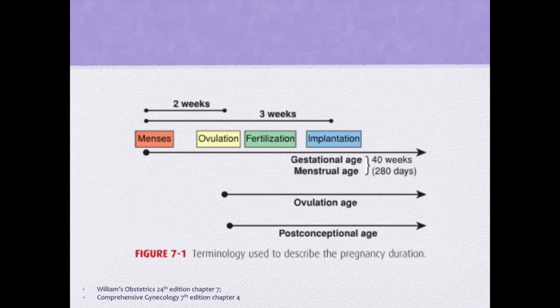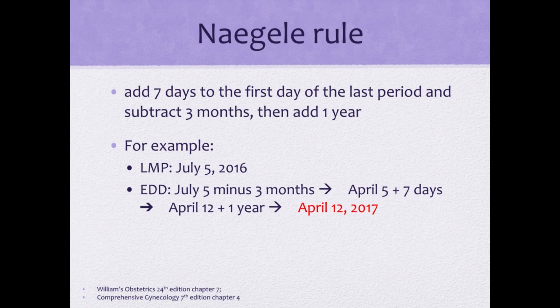These are some of the terminologies that we use to describe the pregnancy duration. So we have the post-conceptional age, the ovulation age, gestational age, or the menstrual age. For clinical use, we use only gestational age or menstrual age. So how do we compute the gestational age? We use the Naegele rule.